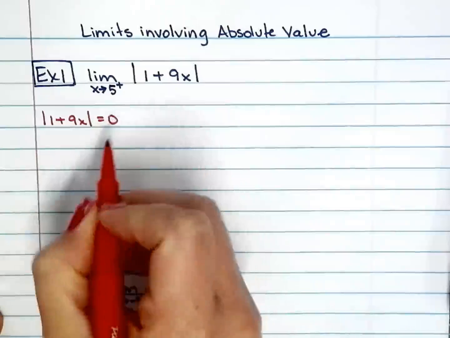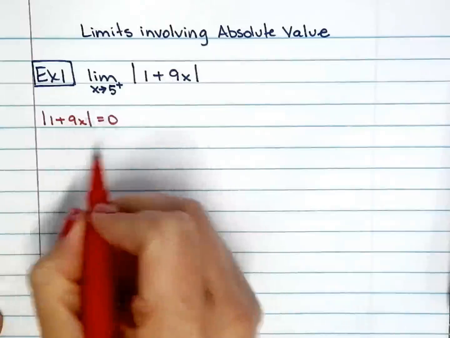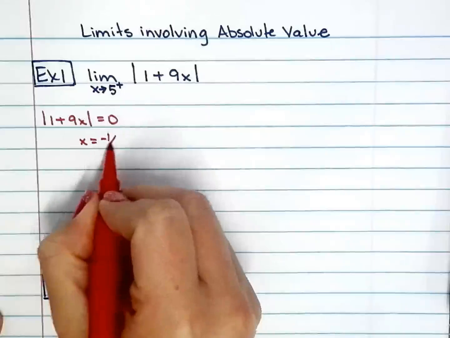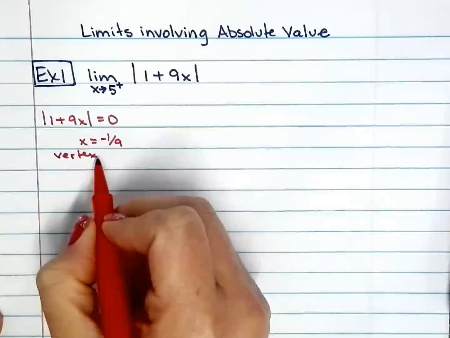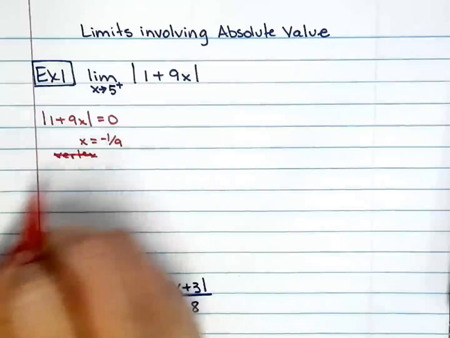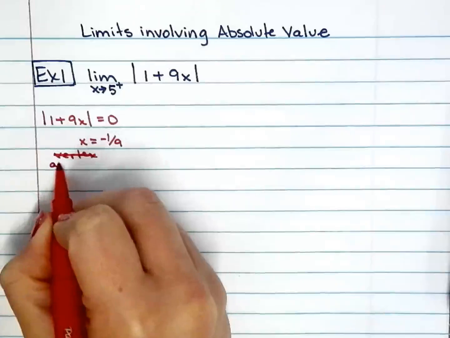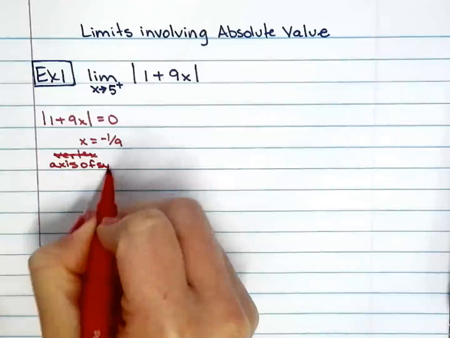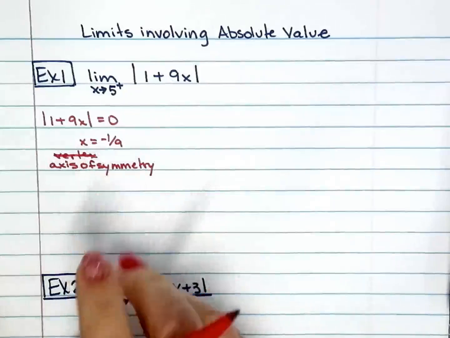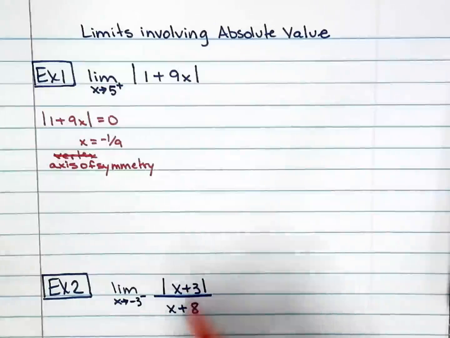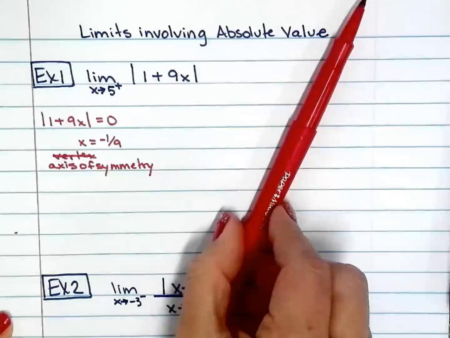Set it equal to 0, subtract 1 from both sides, divide by 9, and you have negative 1 over 9. That's where your vertex is. But this is not important. What's important is that this is the equation of the axis of symmetry.